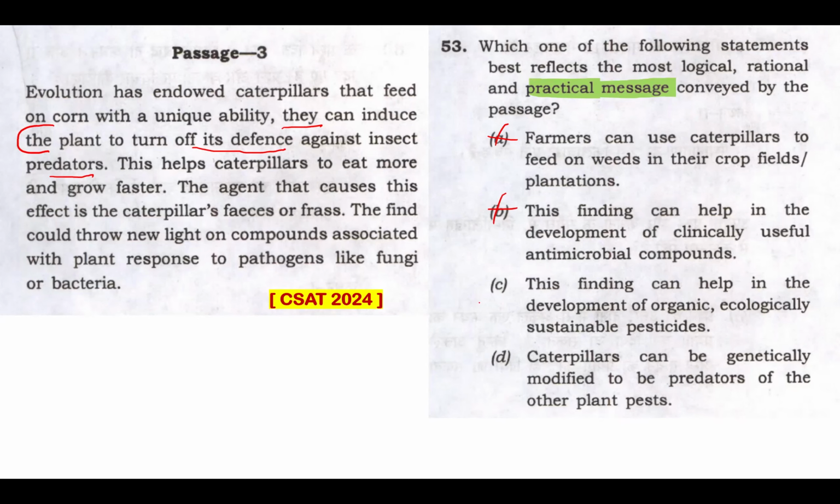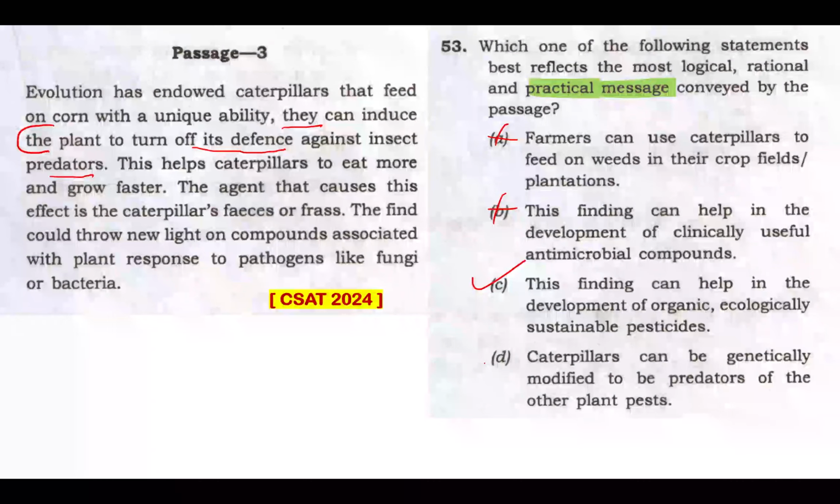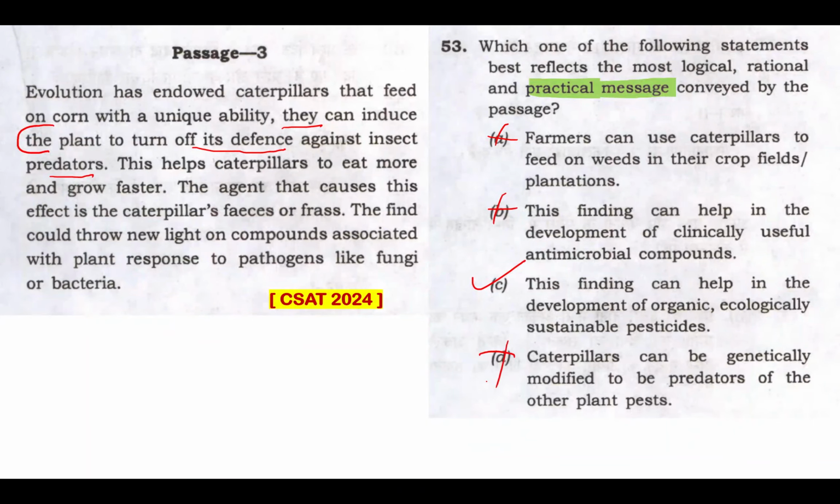Option D. Option C is the answer in the UPSC official answer key, but let me talk about option D first. Caterpillars can be genetically modified to be predators of other plant pests. Well, this is totally out of context. This is something that is never mentioned here. Don't fall for the trap of "can be" being a helping word. No, this never helps. That's totally beyond the scope of this passage. Option C is the right answer.